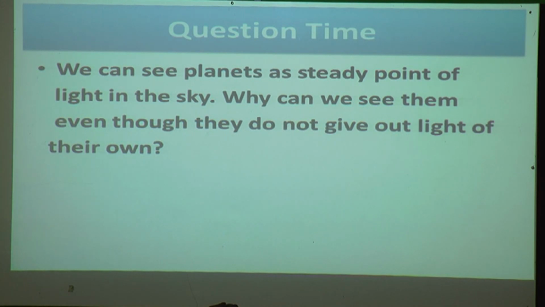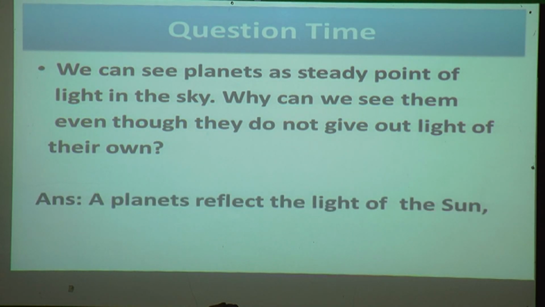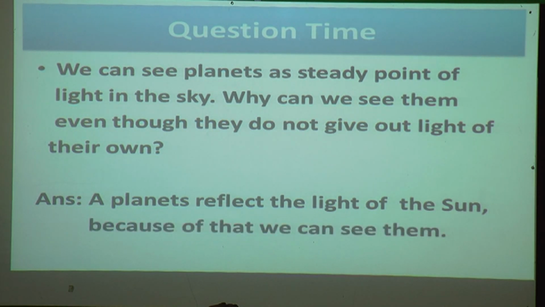Can you tell me? Planets do not have their own light, yet we can see them. The answer: a planet reflects the light of the sun. The sunlight falls on the planet and the planet reflects it, because of that we can see them.